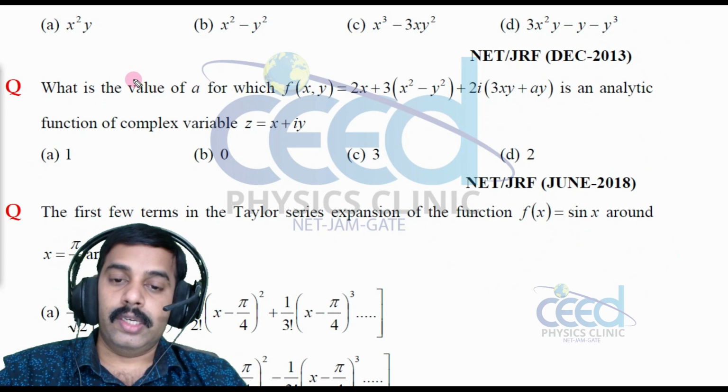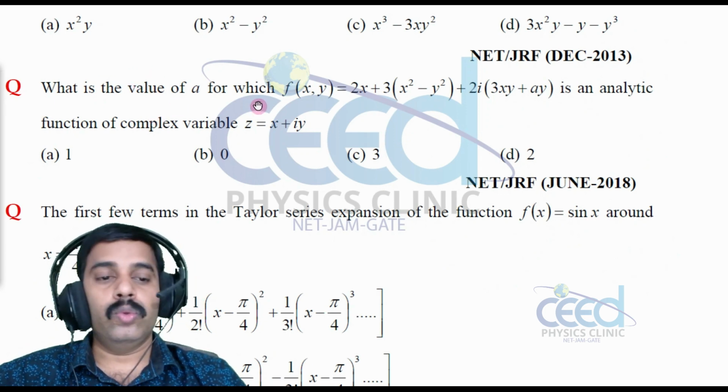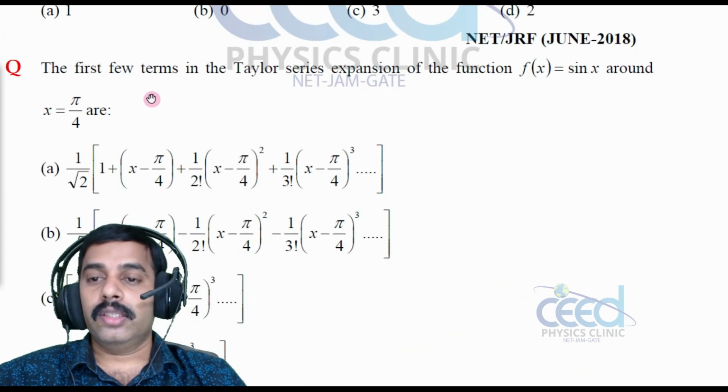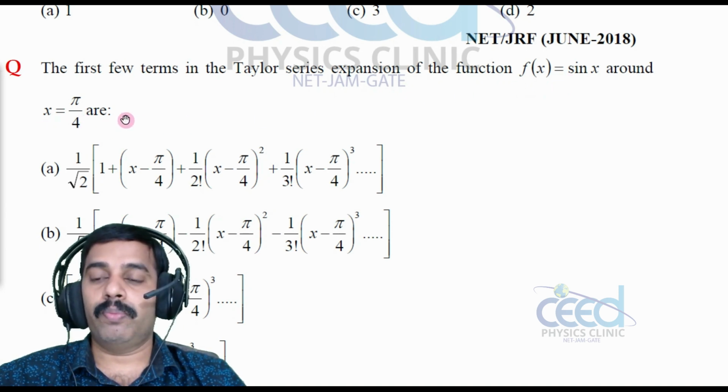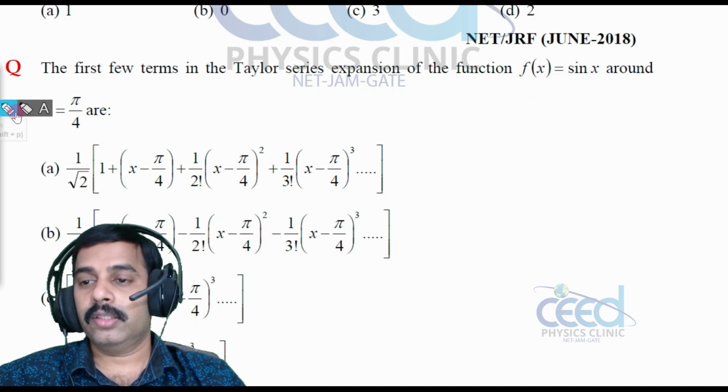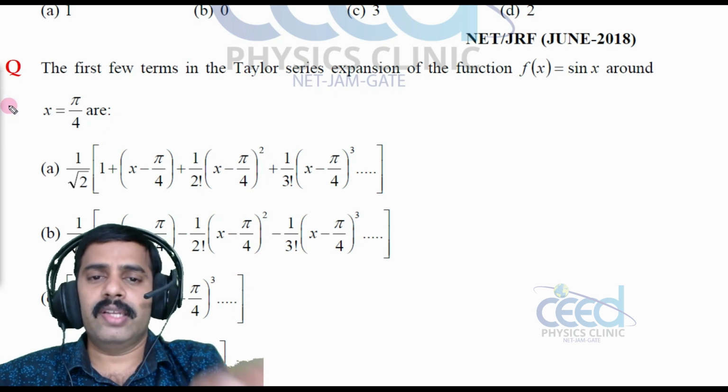All right. Now let us come to another question. The first few terms of the Taylor series expansion of the function f of x equal to sin x around x equal to pi by 4, right? That is the question. What is the Taylor series?